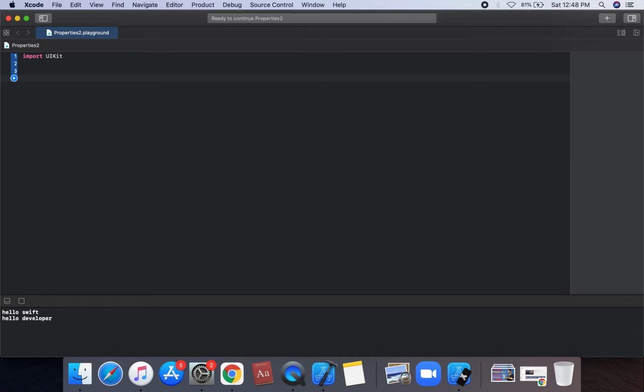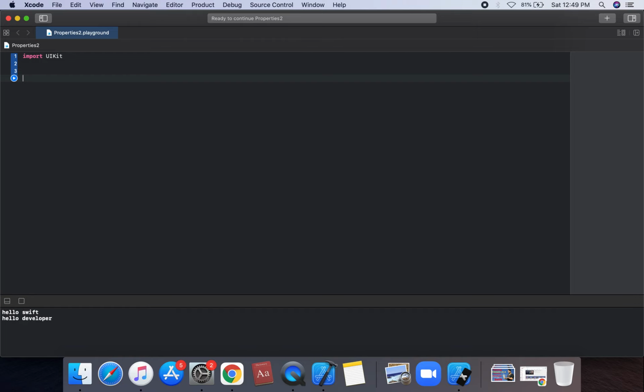A closure is said to be non-escaping when the closure is passed as an argument to the function and is called before the function returns. The closure is not used outside of the function.